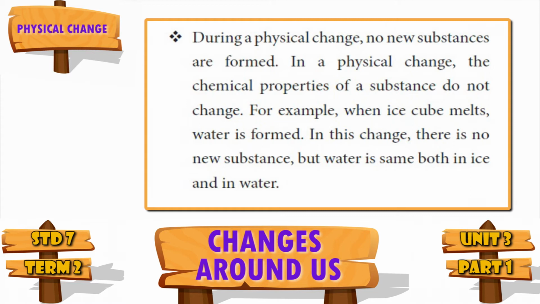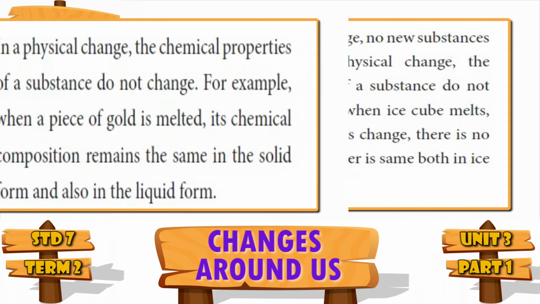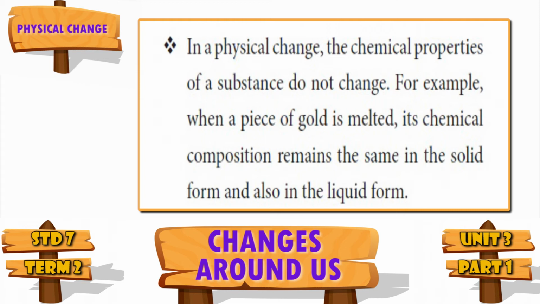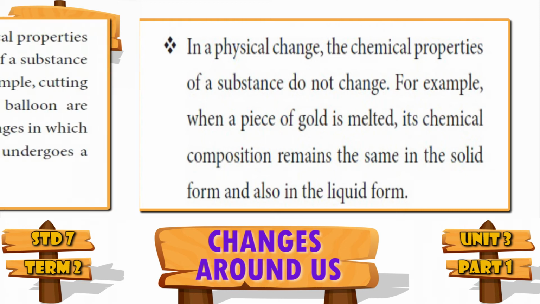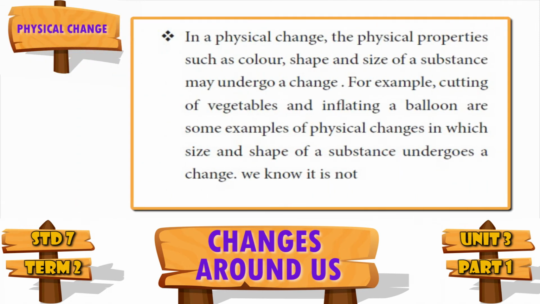What are the characteristics of physical changes? One by one we will see. During a physical change, no new substance is formed. Ice cubes melt and form water. In both ice and water, what is the chemical composition? H2O. Two hydrogen atoms and one oxygen atom are present in ice and also in water. So in a physical change, the chemical properties of a substance do not change. In a physical change, the physical properties such as color, shape and size of a substance may undergo change.